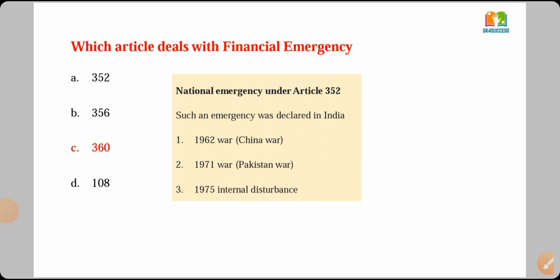In our country, financial emergency has still not been declared, whereas national emergency under Article 352 was declared in India 3 times. The first time it was declared in 1962 during the India-China war. The second time national emergency was declared during the India-Pakistan war in 1971. The third time it was declared in 1975 due to internal disturbance. In 1962 the Prime Minister was Jawaharlal Nehru, whereas for the second and third time Indira Gandhi was the Prime Minister of our country.